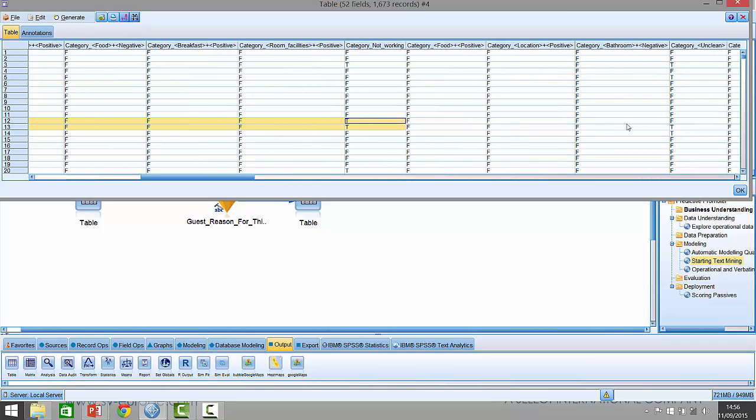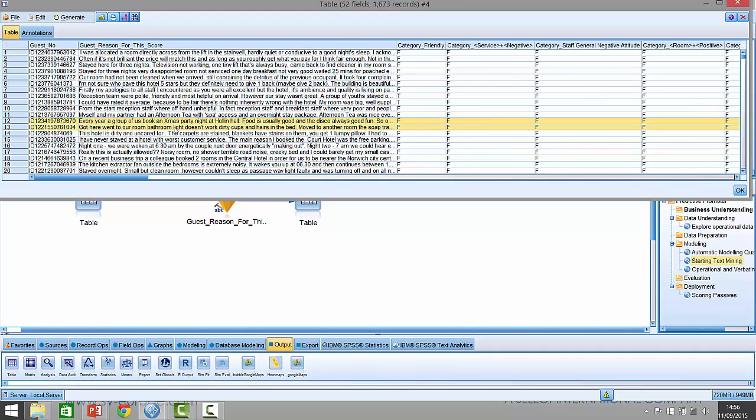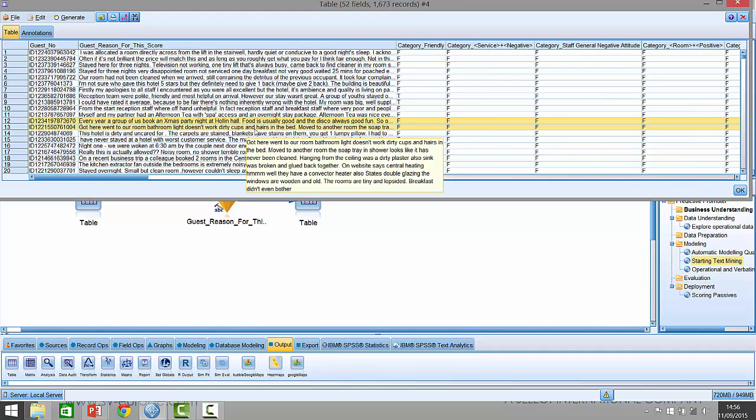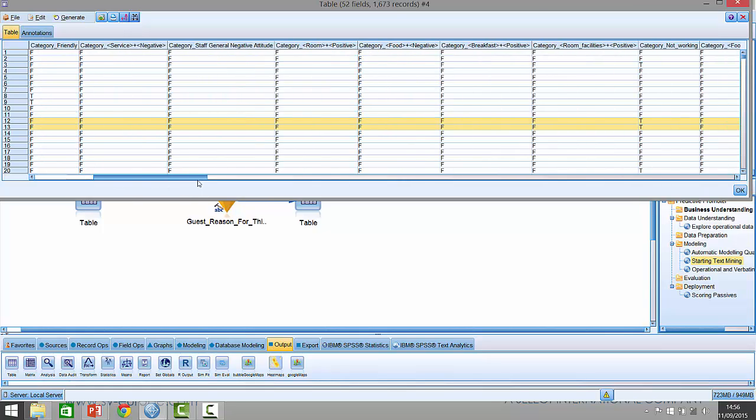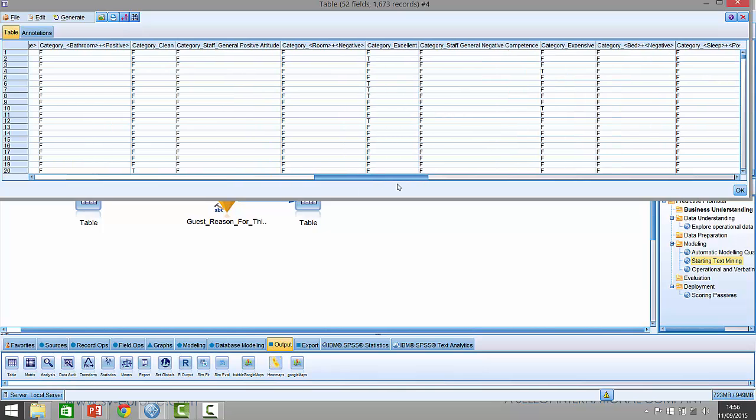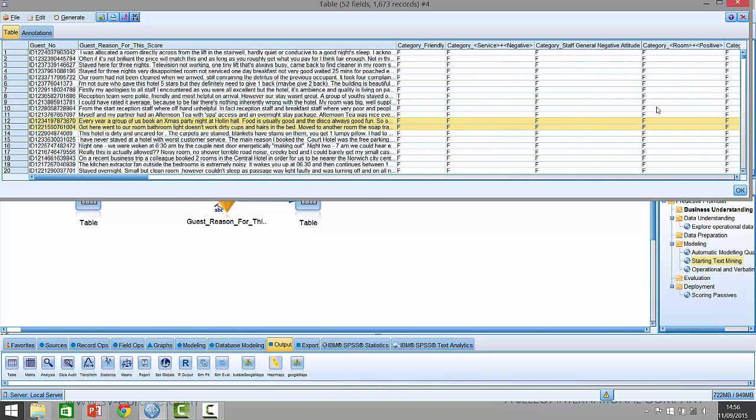If they mention things like unclean or lack of cleanliness, so you've got issues of cleanliness in the same record. So the same bathroom, and dirty cups, for example, hairs in the bed. Issues of cleanliness are being flagged here. And again, this is quite useful because it allows us to categorize what people are talking about, and we could analyze that, just as part of a business intelligence platform, or do some reporting and say, here are the things where people are mentioning. But we might go a little bit further and say, can we find some sort of relationship between these categories? Are there things that might be related to positive or negative experiences, for example?